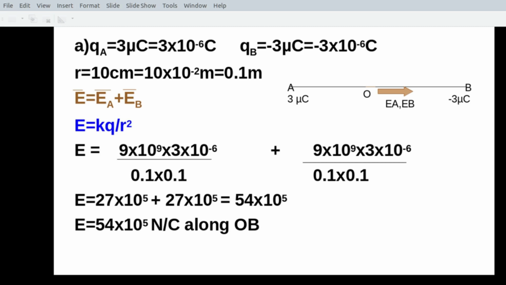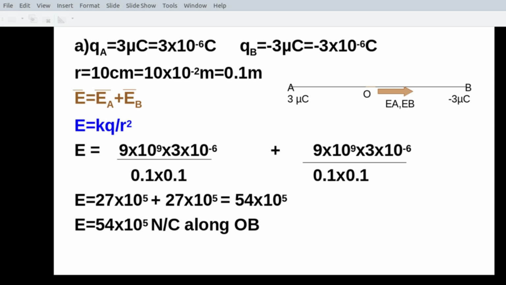Now you want to find out the field intensity at O due to the charge at B. At B there is a negative charge. So the unit positive charge at O experiences a force of attraction from the charge at B. B has a negative charge, so at O, the positive charge experiences a force of attraction. That means the charge at O will have a tendency to move towards B.